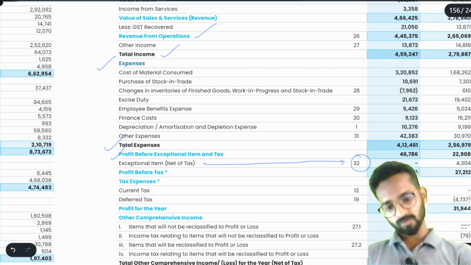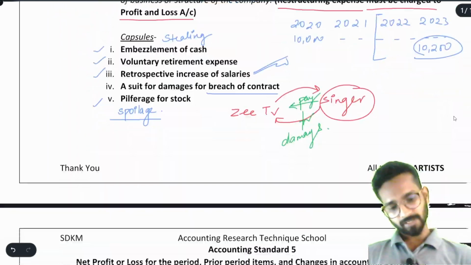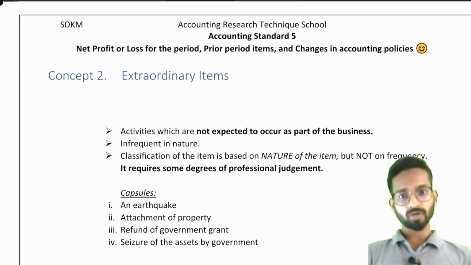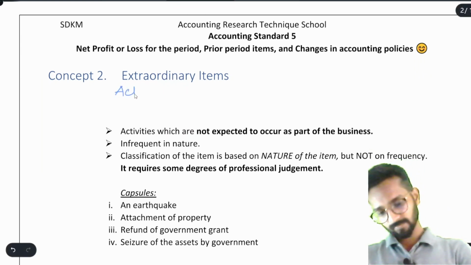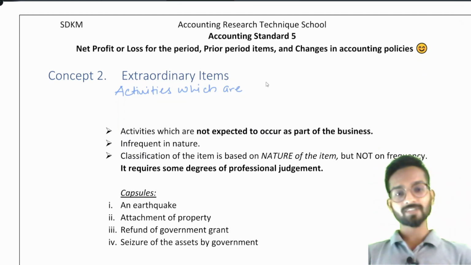Now, moving back to our accounting standard, this was accounting standard 5. We completed exceptional items, ordinary activities. Now understand the next topic, concept number 2, extraordinary items. What we have completed is ordinary activities. Now it is extraordinary activities. You can simply say activities which are not ordinary activities are extraordinary items.